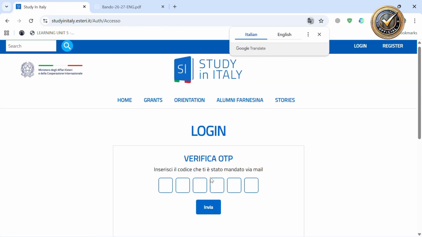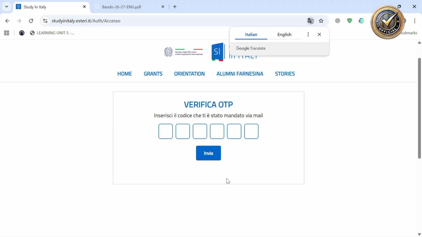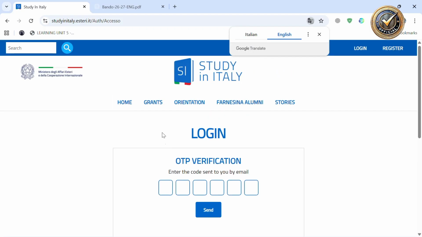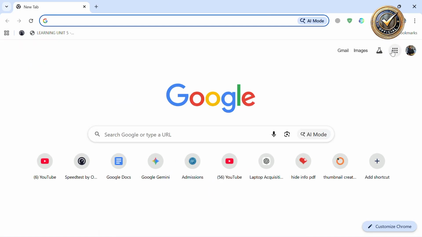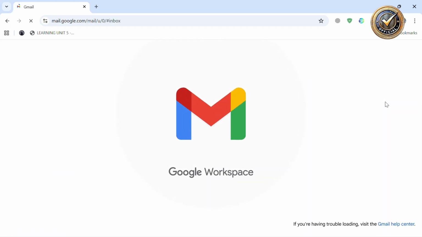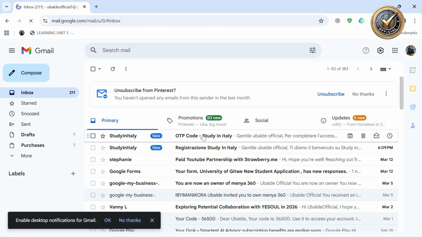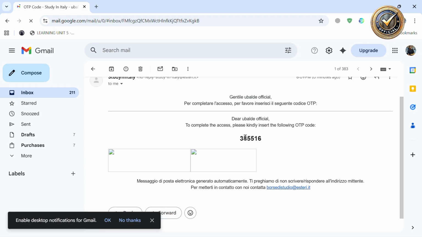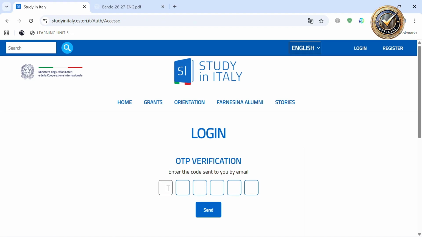After login, a verification code is sent to my email, so I should open my email and check the two-step verification code, the OTP or one-time password. I put it here to go on to the next.